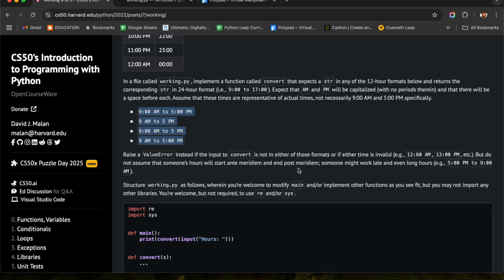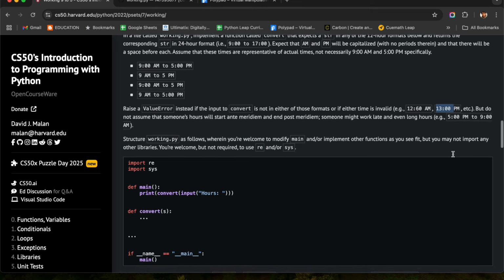Okay. Then, if they are going to give it like 60, that is not a valid minute. It will be converted into 1 hour, right? Like 60 minutes means 1 hour. So it will be 13.00. So this is invalid. So if something like this is coming, or 13 p.m., that is invalid because we can have only till 12 number for AM or PM. So like this, if they give any invalid numbers, we are going to also raise a value error and come out of the program.